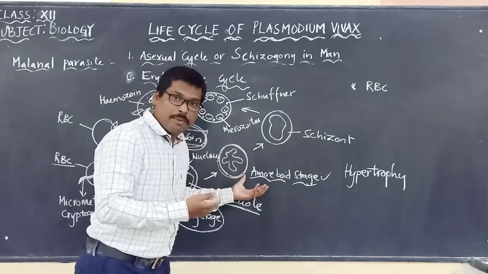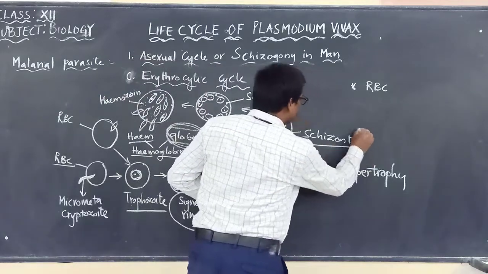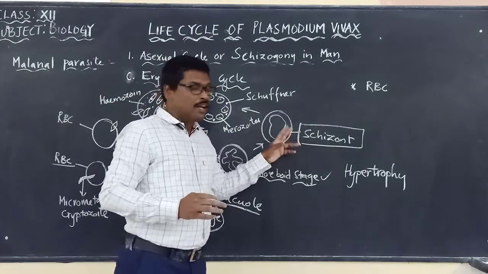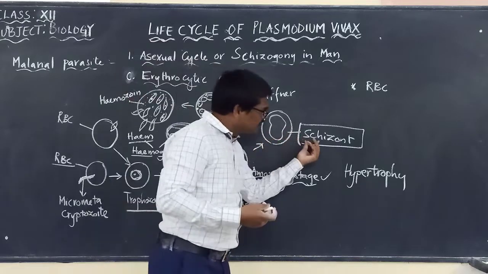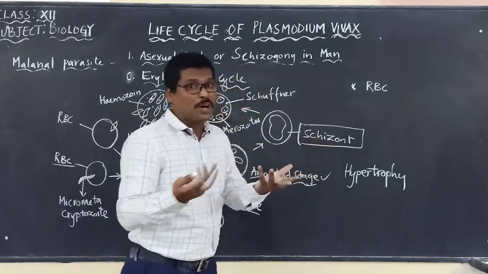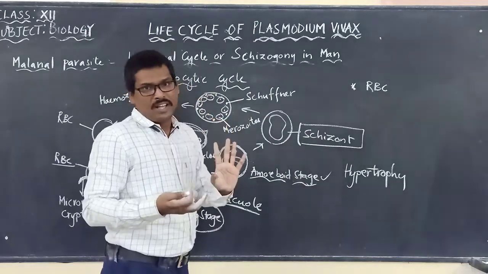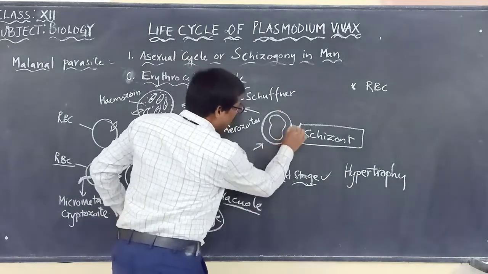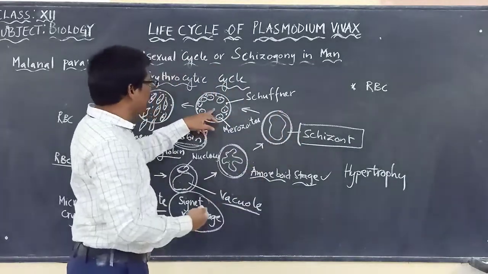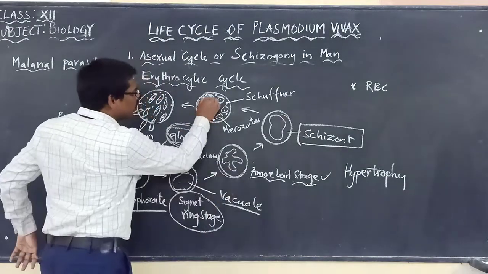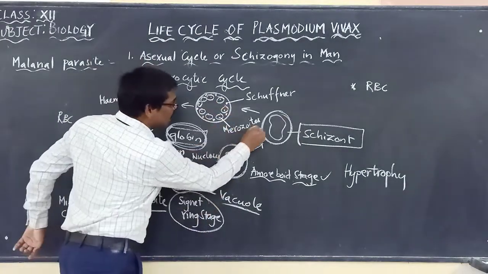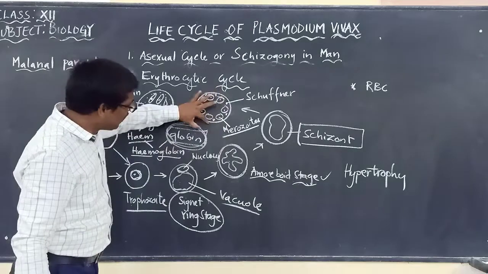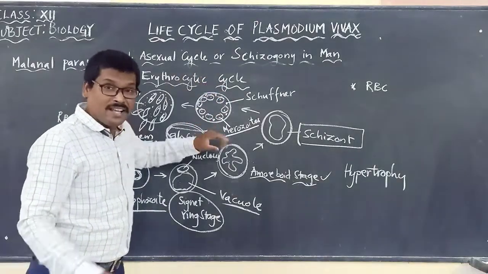And slowly from the amoeboid stage, it reaches another stage called what? The schizont. It is completely enlarged in size now. Now the word itself indicates that the schizont will undergo what process? Schizogony means asexual reproduction. It will undergo asexual reproduction by multiple fission and produces many parasites called merozoites. Now merozoites are formed. There are many merozoites formed by schizogony.